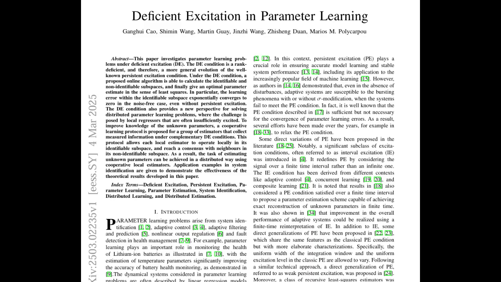Think about learning to drive. You could spend hours driving in a parking lot, but if you never hit the highway, you'll be missing a crucial dimension of driving experience. So how does this deficient excitation actually play out in something like a self-driving car? Are we talking fender benders or something more serious?